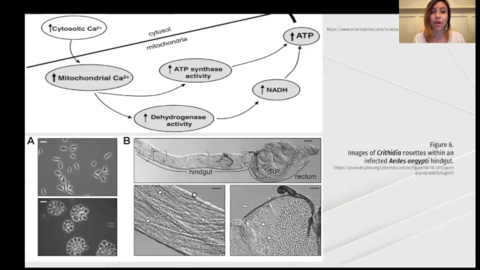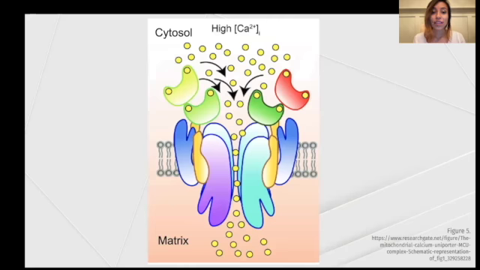Calcium regulation by the mitochondria can play a role in important physiological processes, such as ATP production and infectivity. The mitochondrial calcium uniporter regulates calcium levels in the cell by importing calcium ions into the matrix of the mitochondria. The MCU has been well studied in related human infective species, such as T. brucei. But by studying the MCU in Cryptidia, we may understand if there are any differences in function across biological models.